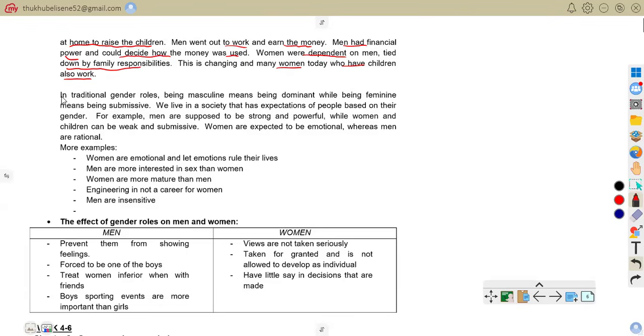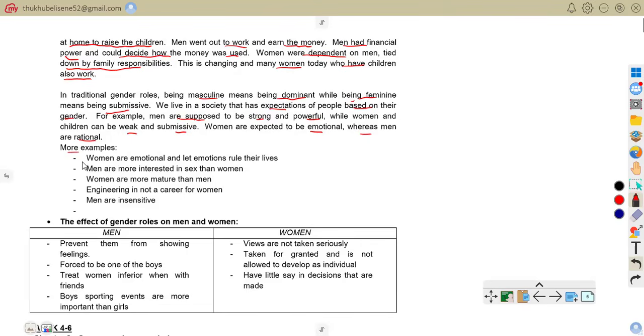So in traditional gender roles, being masculine means being dominant, while being feminine means being submissive. We live in a society that has expectations of people based on their gender. For example, men are supposed to be strong and powerful, while women and children can be weak and submissive. Women are expected to be emotional, whereas men are rational. So that's that.